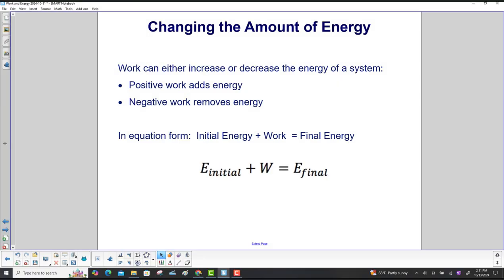Work can either increase or decrease the energy of a system. Positive work adds energy. Negative work removes energy. So in equation form, initial energy plus work equals final energy. And that's shown right here in this equation. E initial plus work is equal to E final, and work can either be negative or positive.